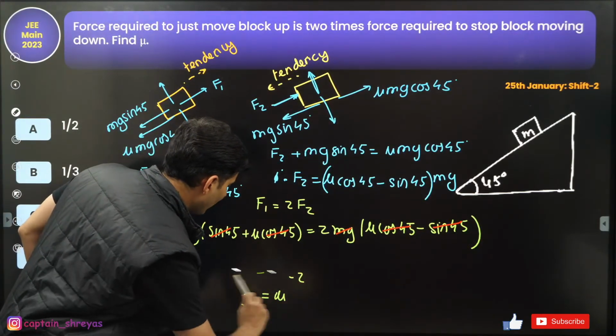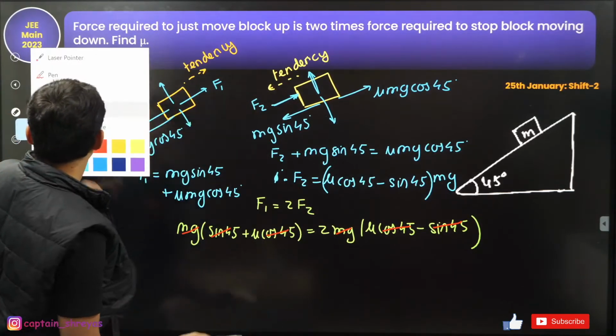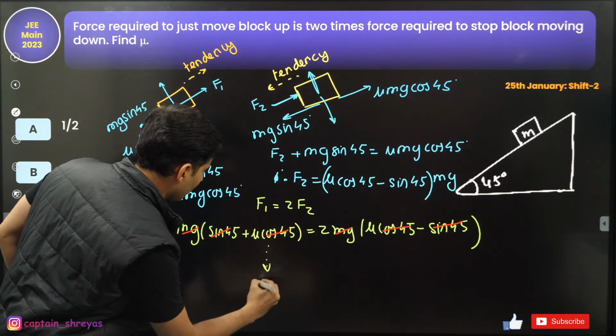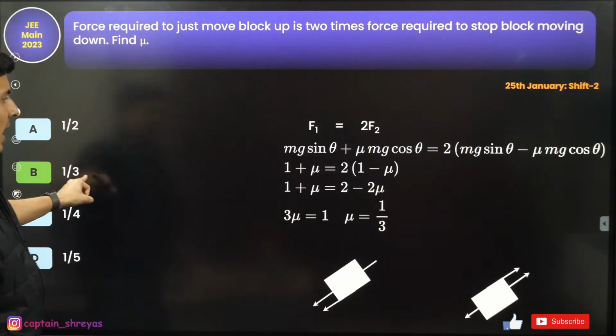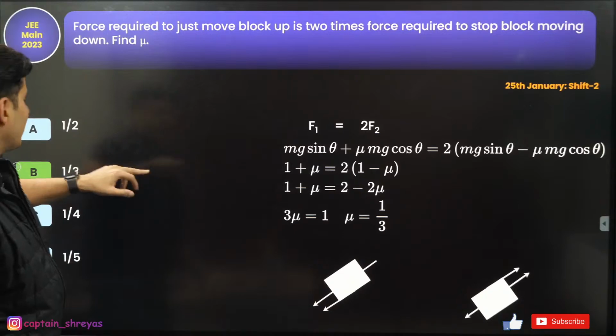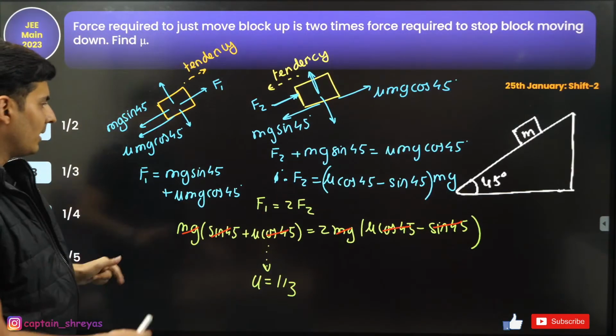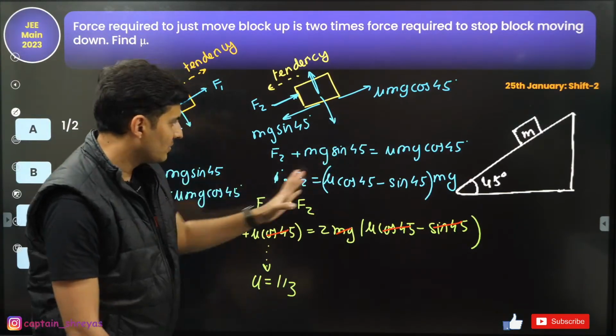Okay, you figure out where I have made a mistake and I'll probably put up the answer later on. I'm not sure where I made the mistake, but the answer comes out to be 1 by 3. Yes, the answer is 1 by 3. I think 1 minus mu should have been there somewhere, but no problems, I'll figure it out later on.